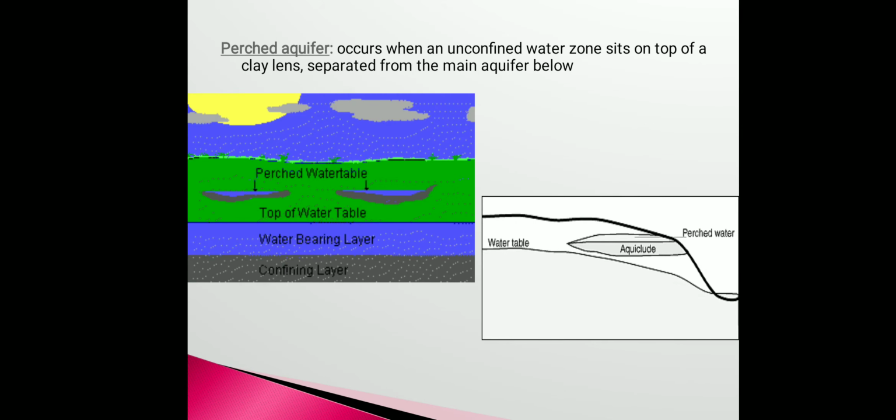Then another one is the perched aquifer, as I told earlier, that occurs when an unconfined water zone sits on top of a clay lens and is separated from the main aquifer below. And these perched aquifers are small water bodies, or we can say small rock portions which are full of water, and these are in a hanging position, and their location is in the unconfined aquifer, and these are not so significant.